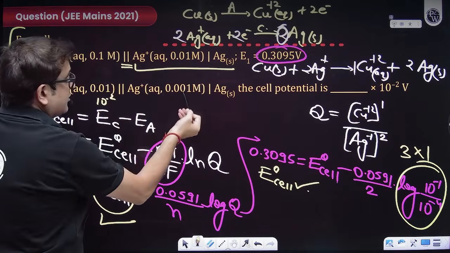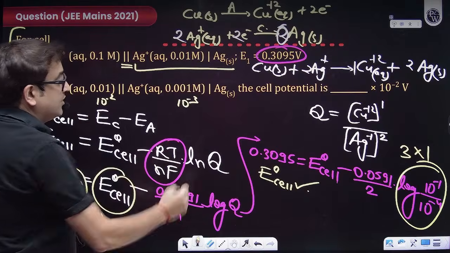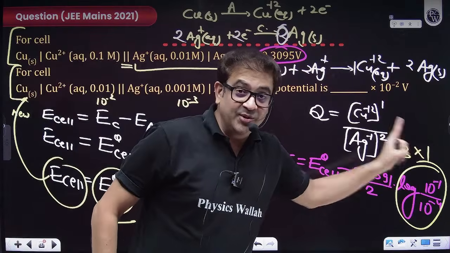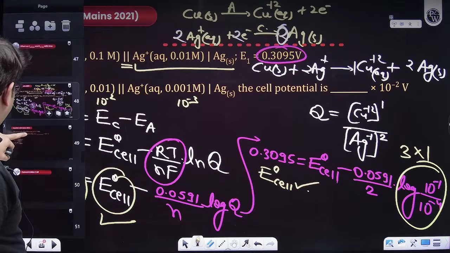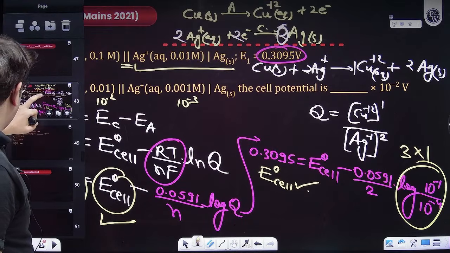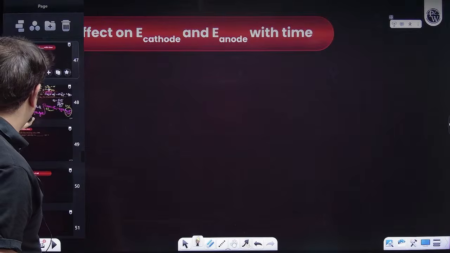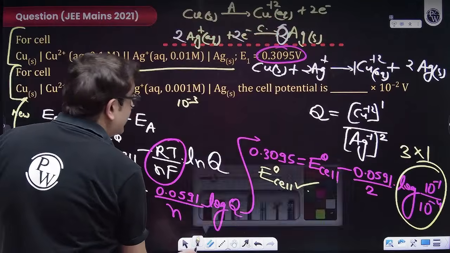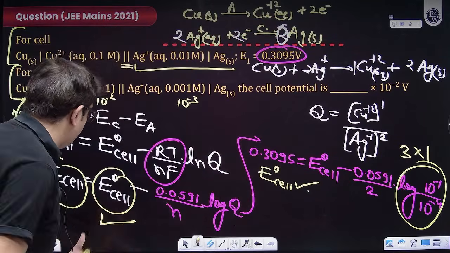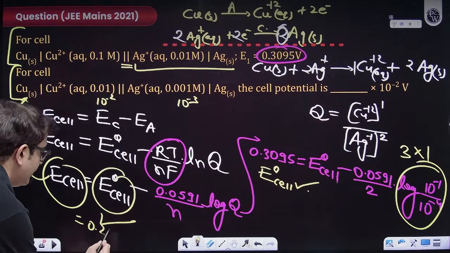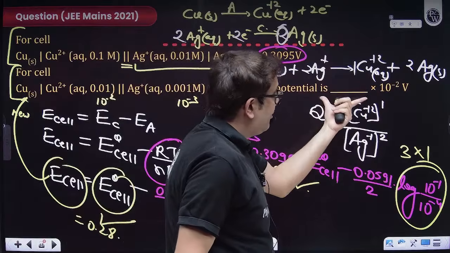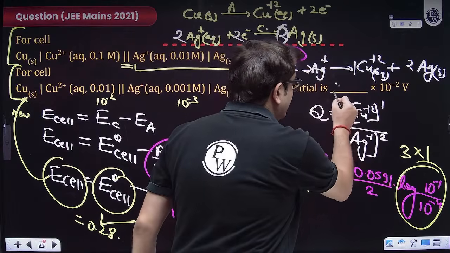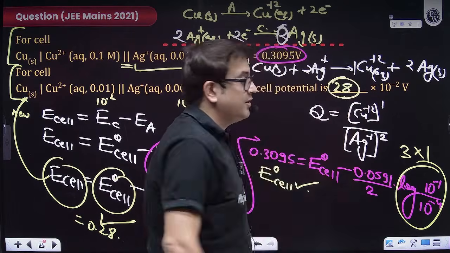Here it is not 10 to the power minus 2, it is 10 to the power minus 3. So use the same equation again. Now you know E naught cell, and once you solve this, I am giving you the answer also. It will be 0.28. Because you have to represent it in the format of something into 10 to the power minus 2, it will be 28 into 10 to the power minus 2.